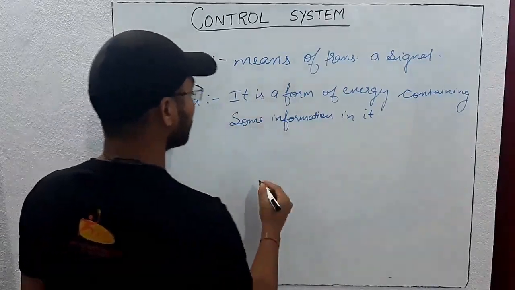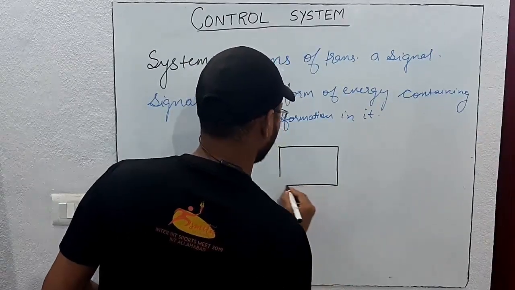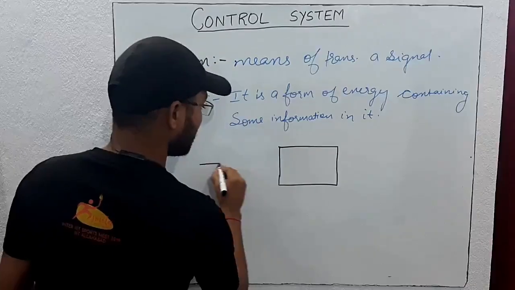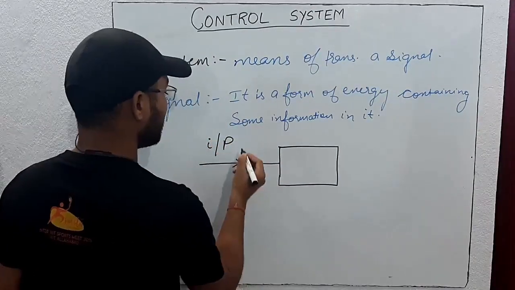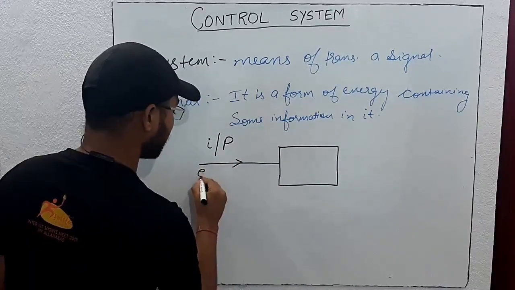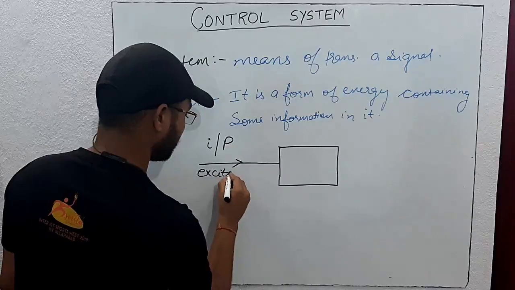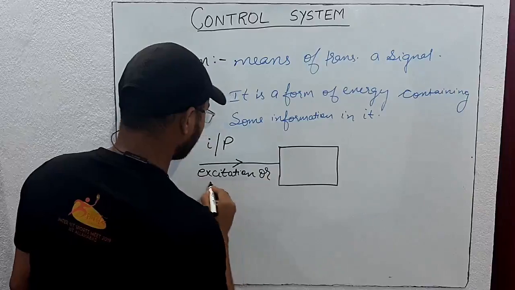So now what is a control system? We will see first of all the block diagram. The input can be termed by different names in GATE questions, like excitation or cause.